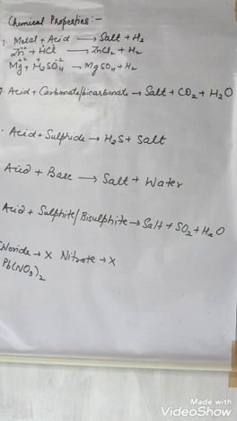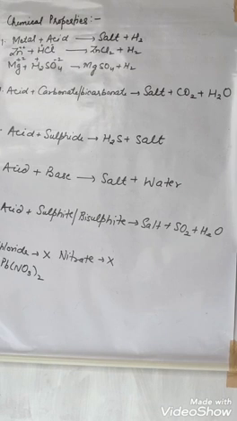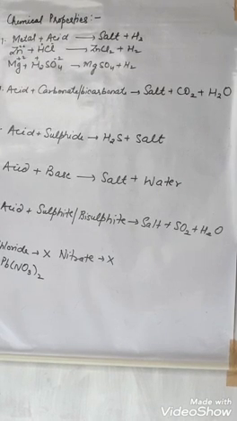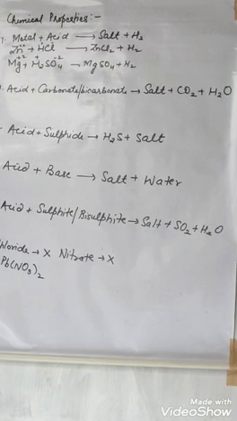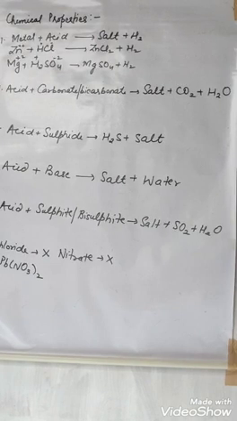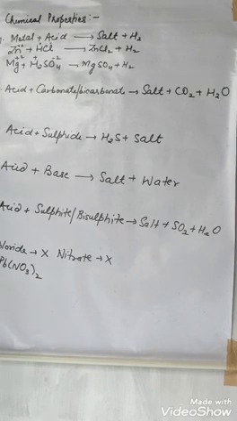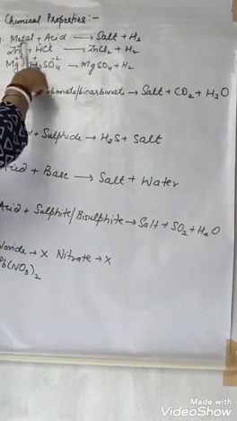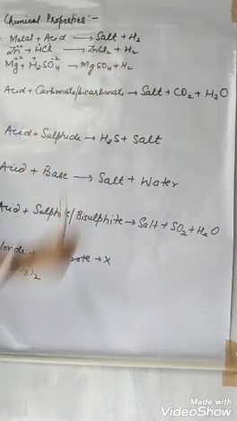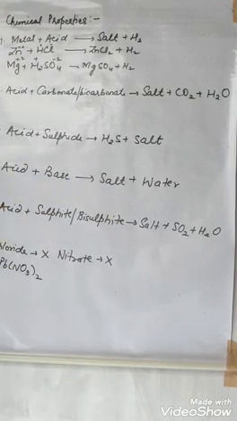What do you observe? Suppose any metal is given, not copper, but magnesium or calcium, and it reacts with acid. What do you observe? You will have to write what you have seen and what you have heard. What you will hear is hydrogen burning with a pop sound. Everyone knows that when metal reacts with acid, hydrogen is released. So in the observation you will write that when metal reacts with acid, a pop sound burning gas, hydrogen, is released. This is the first chemical property of an acid.